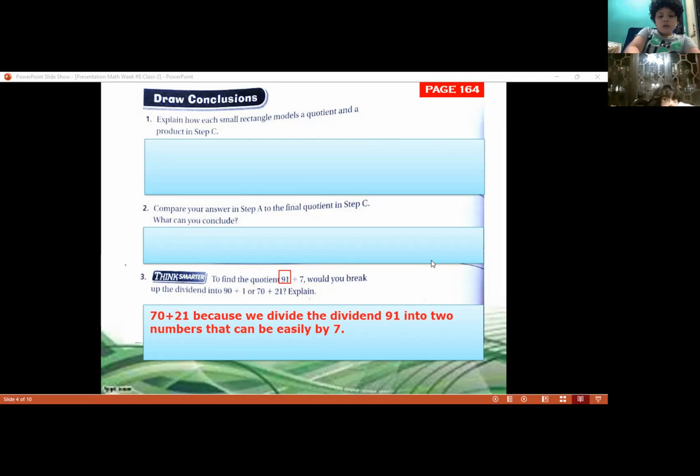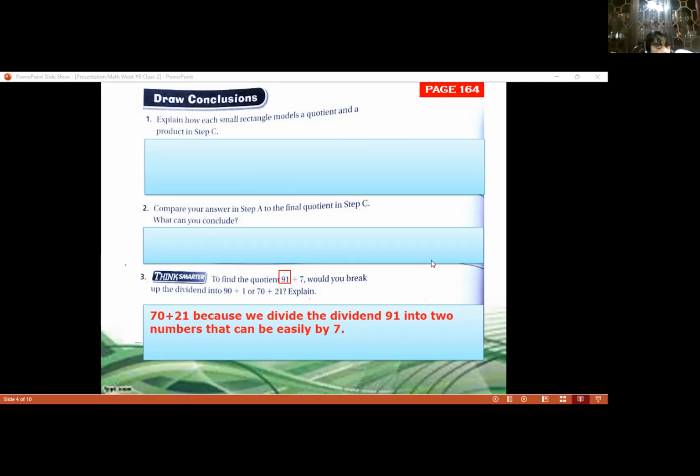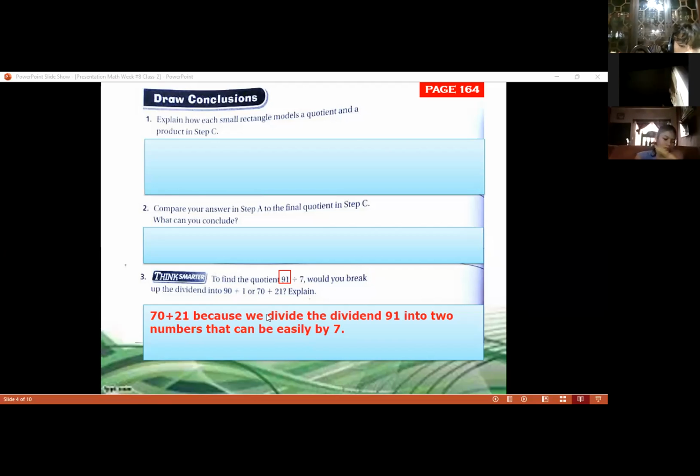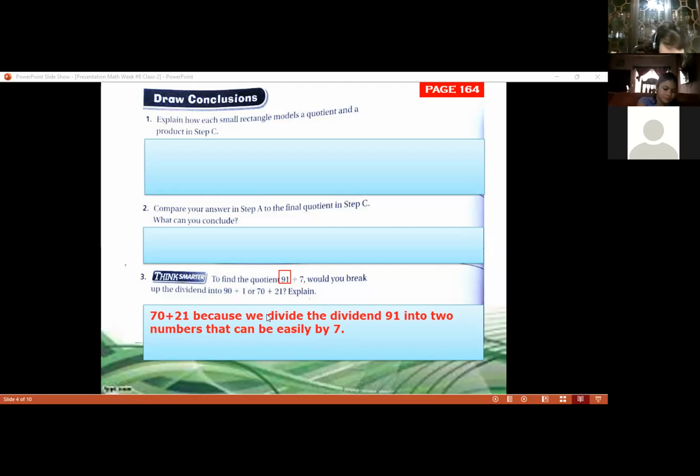One more minute to finish to copy this. Exercise number 3. Now, people that finish, what is the answer of this division, by the way? 91 divided by 7, breaking 70 divided by 7 and 21 by 7.